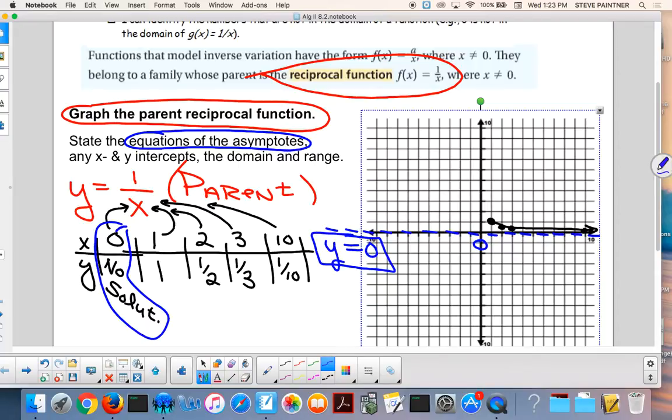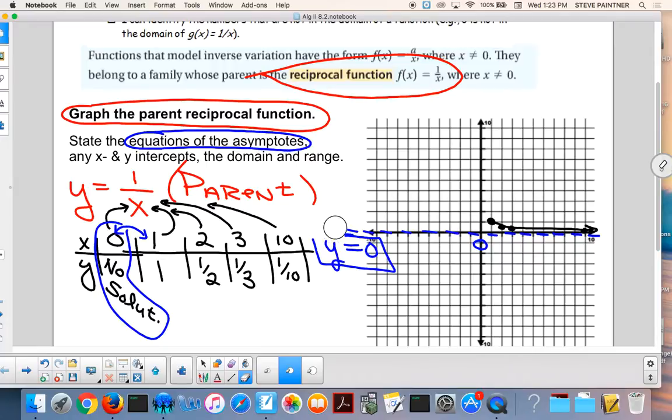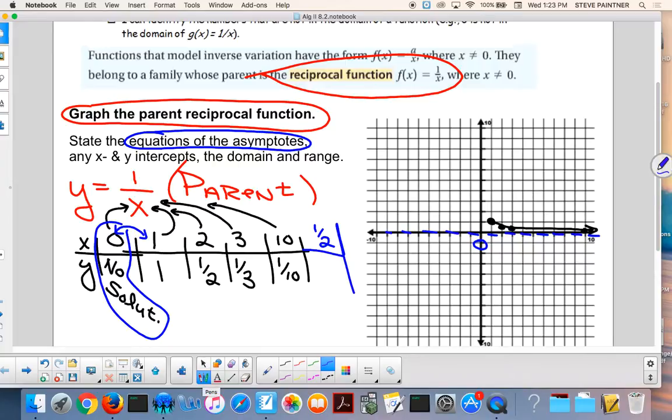So let's get a number in between here and here. What's a good number between there and there? 1/2. Okay, so what if I go like this? Sorry, I gotta get rid of this because I need more room. So what if I put in 1/2 for x? 1 divided by 1/2? 2. So over 1/2 up 2. What if I put in 1/3, guys?